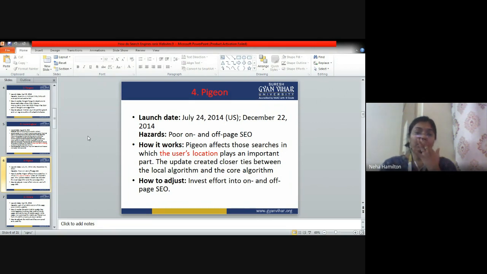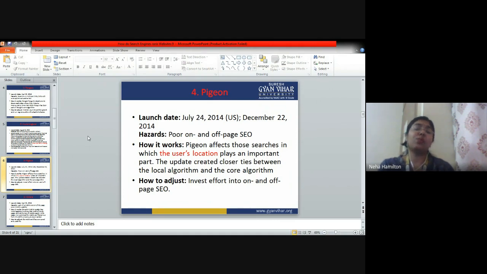then Pigeon affects those searches in which the user's location plays an important part. The update created closer ties between the local algorithm and the core algorithm.